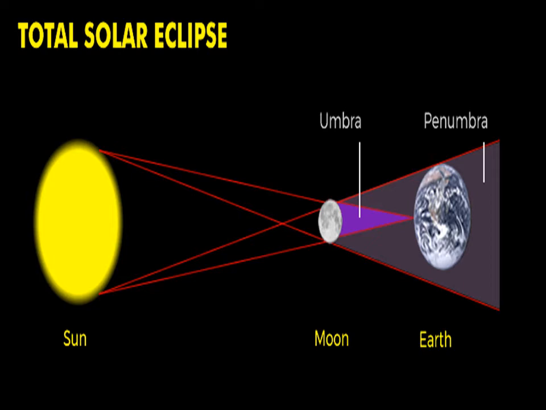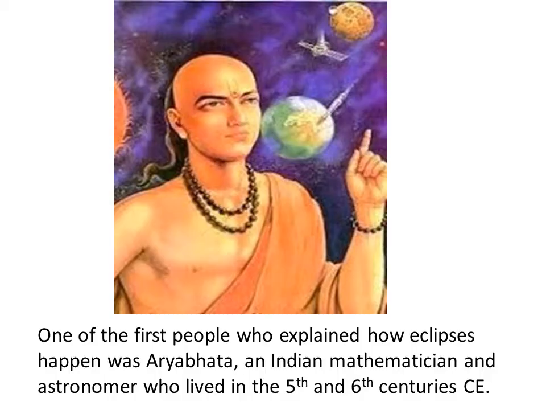One of the first people who explained how eclipses happen was Aryabhatta, an Indian mathematician and astronomer who lived in the 5th and 6th century of the current era. Now, let's get back to our topic.